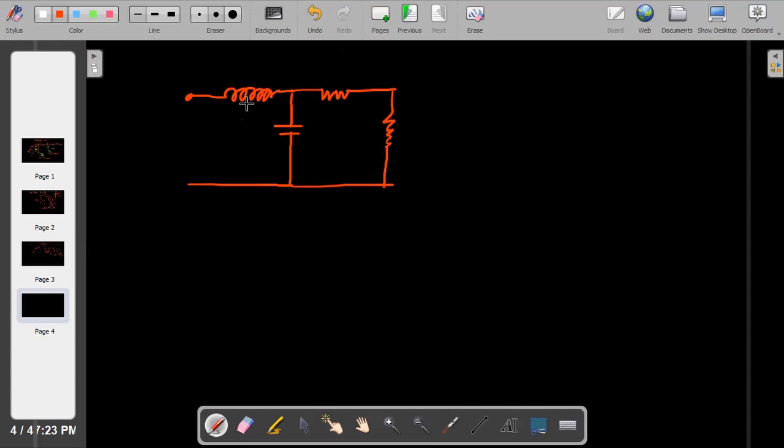This is the distributed circuit I told about. Why? Because we are taking this transit time effect, so the length will be very high. You don't have to remember all these things. The structure should be repetitive. What I told, the length should be very high, right? So you repeat this up to infinity. It will go on like that.